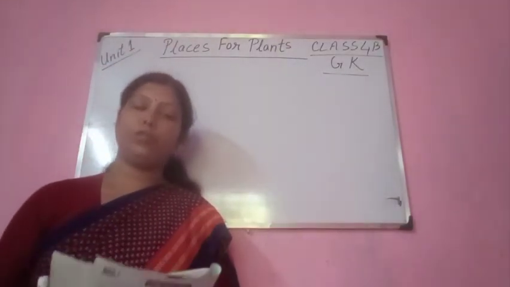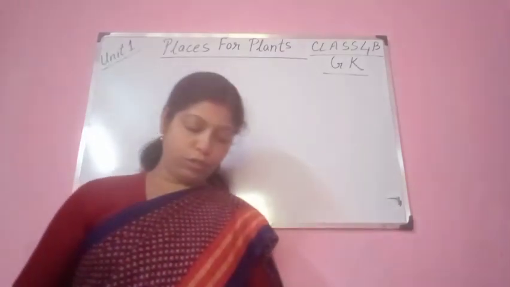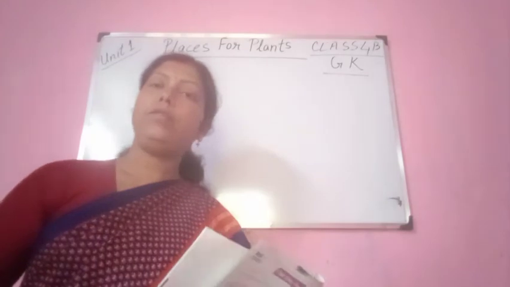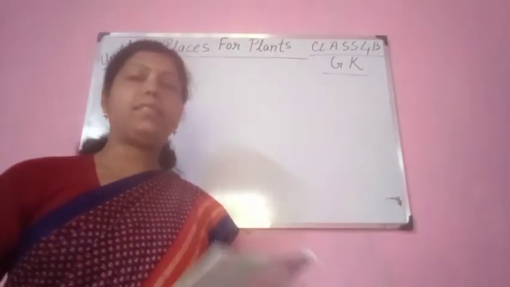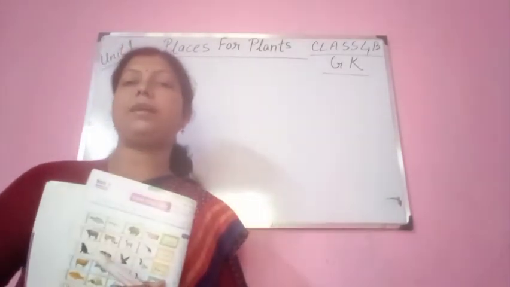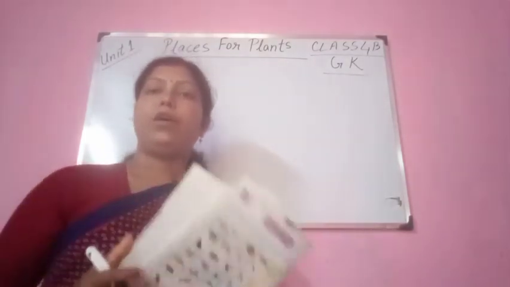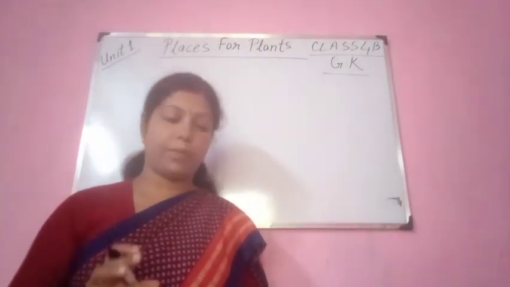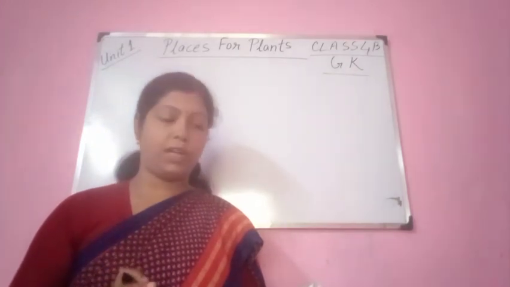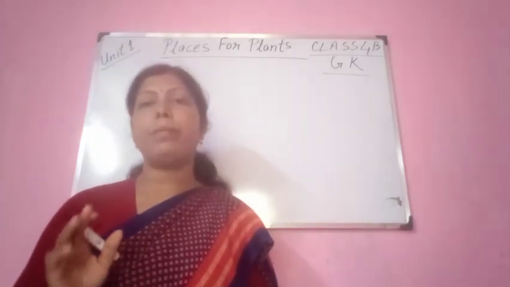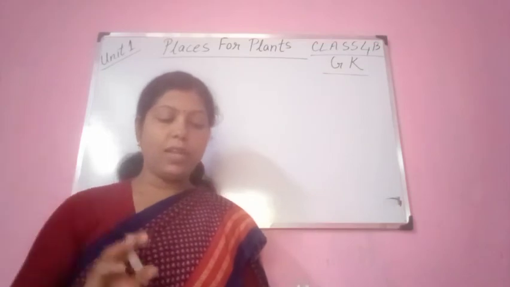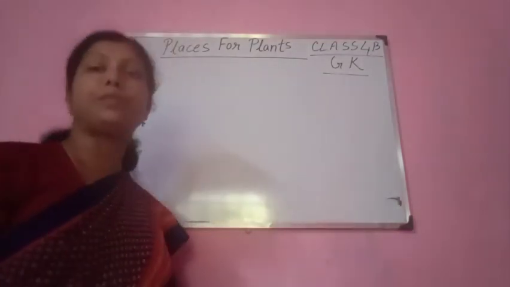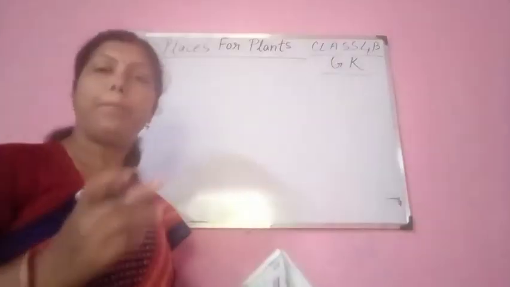So in class 4 BGK we are going to do today page 9. This is unit 1, natural world. Places for plants. See, these are the places. There is a fixed name where some kinds of plants are there. There is a specific name. So we are going to study this today. This is places for plants. Can you name these places related to plants? So we have to name these places which are related to plants.